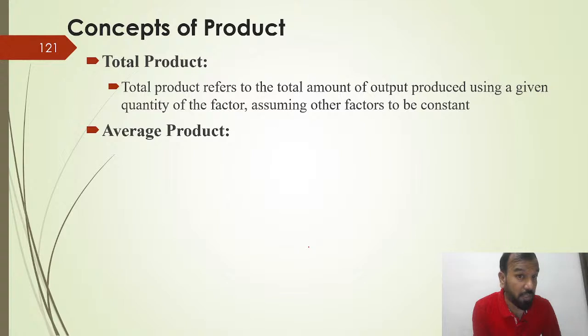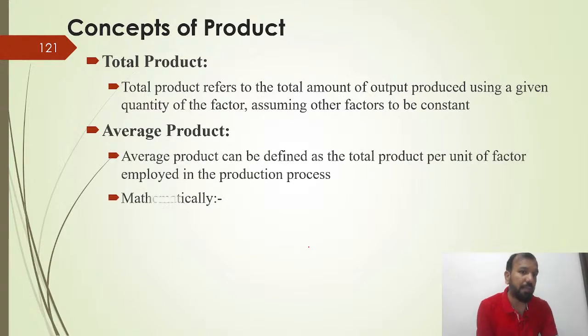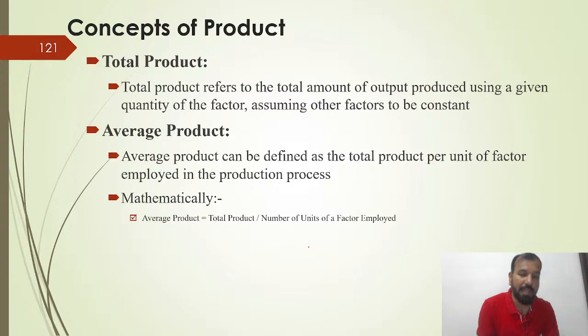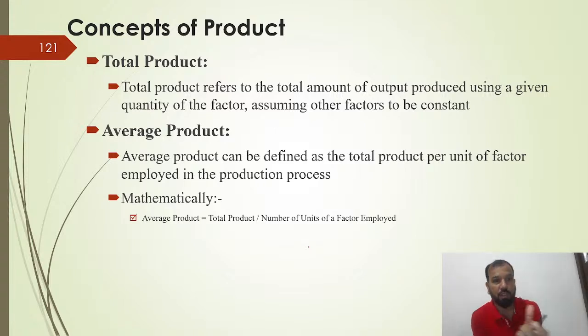So what is the concept of product? It is all about total, average, and marginal, just like cost. Total product: suppose you are producing 100 products in a day, that is called total product. Total product refers to the total amount of output produced using the given quantity of factors, assuming other factors to be constant. That is called total product.